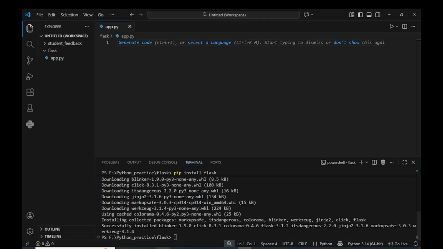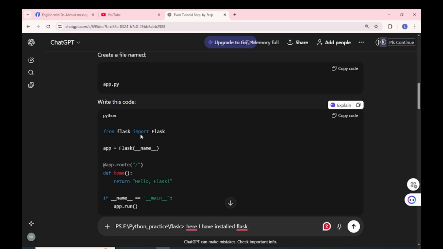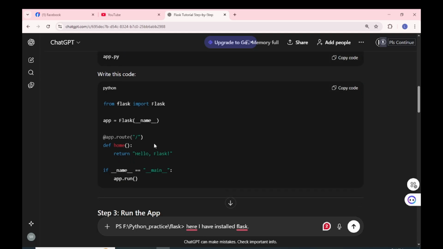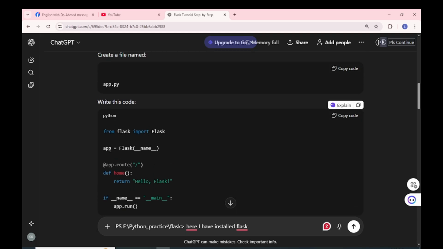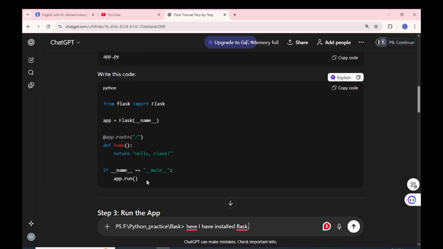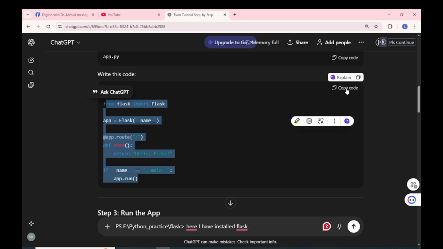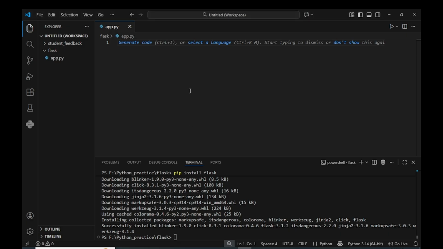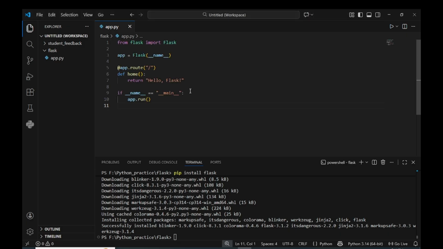We open the file and write this code: from flask import Flask, app = Flask(__name__), app.route. After installing Flask nothing happened in the folder, so I will copy this code and put it here: from flask import Flask, app = Flask(__name__), @app.route, def home, return hello Flask, if __name__ == main, app.run.